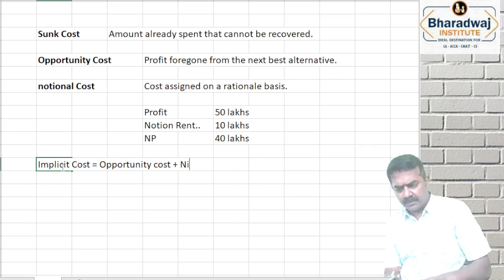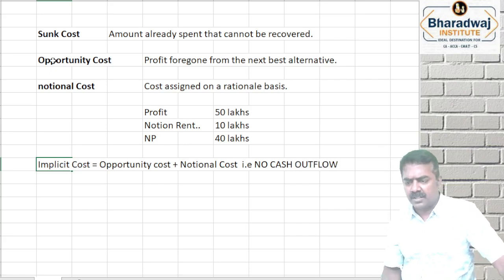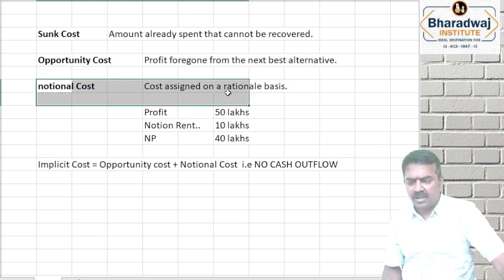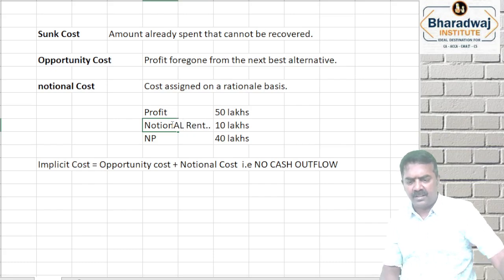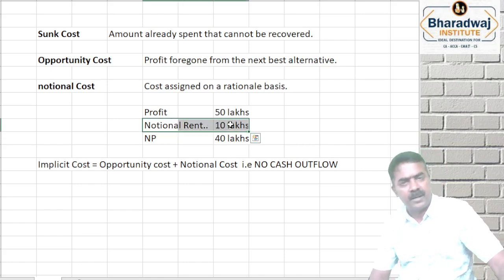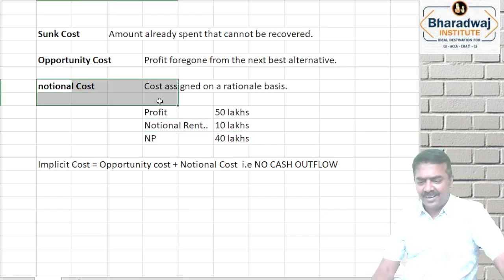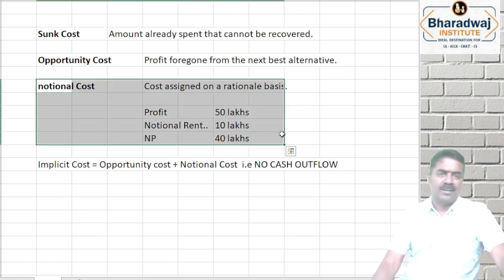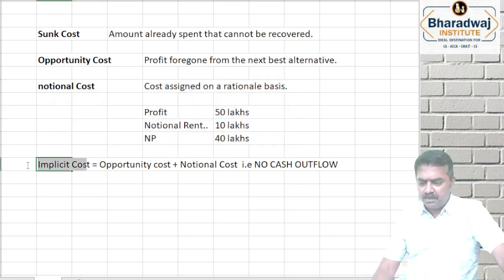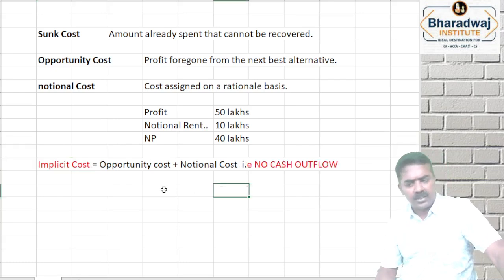And which cost? Notional cost. For both of these there is no cash outflow. Will any cash go out because of opportunity cost? No. Notional cost, notional rent of your building. Is anyone paying this rent? No. Notional salary, notional rent. No rent is paid to anyone. No salary is paid to anyone. I just assign the cost to find out the cost of the product or find out net profit. So they are called as implicit cost. Implicit cost, simple. The cost which will not have any cash outflow.